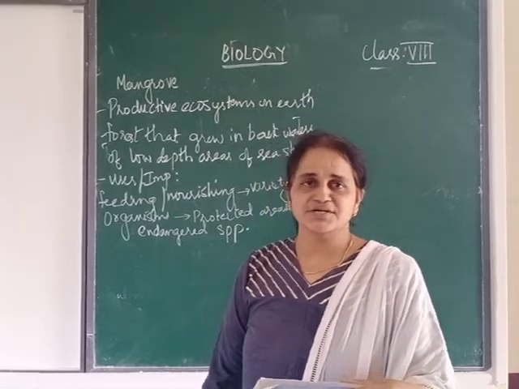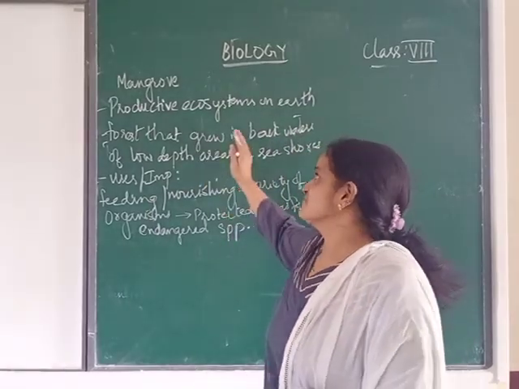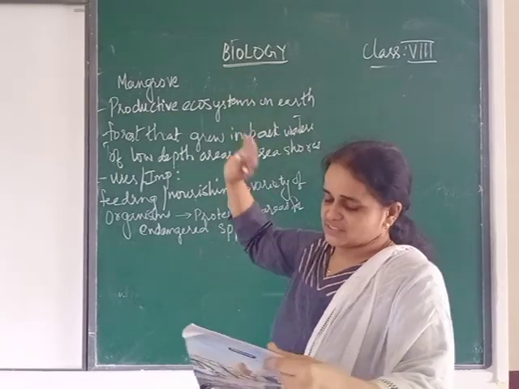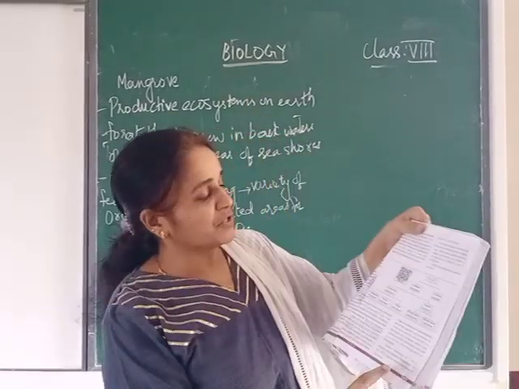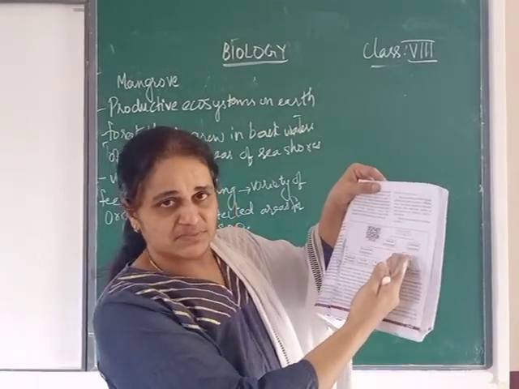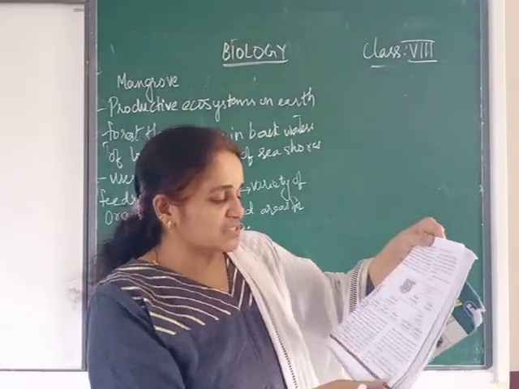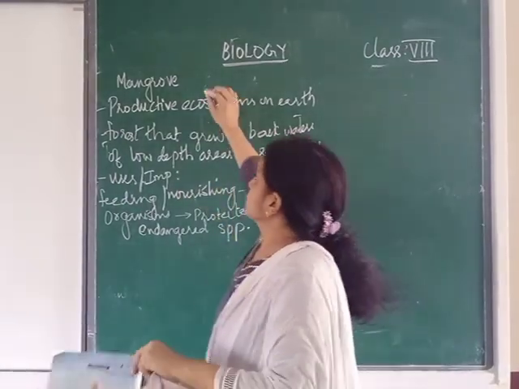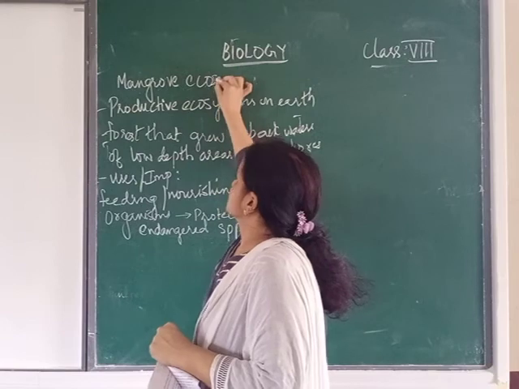So let's continue with the unit, that is different ecosystems. Now in the different ecosystems, as you saw on page number 102, the division or the flow chart for the different ecosystems. So in that we are going to take an example of the mangrove ecosystem.